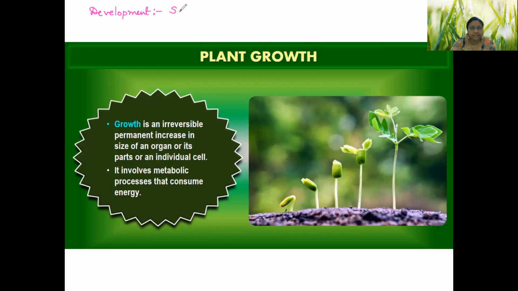Development is the series of changes that takes place during life cycle of a plant, or rather to say life cycle of an organism, isn't it?